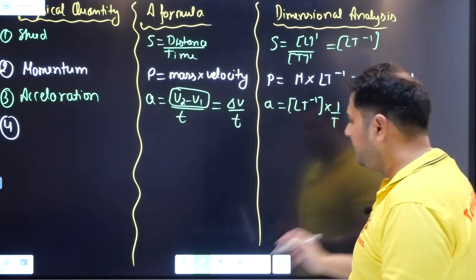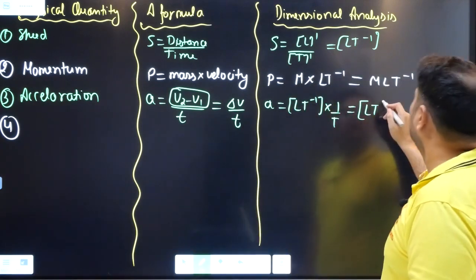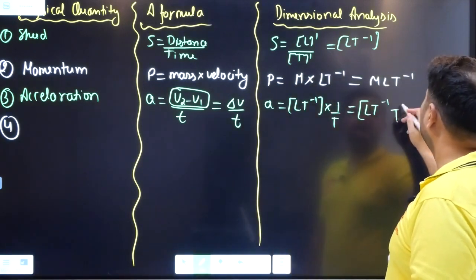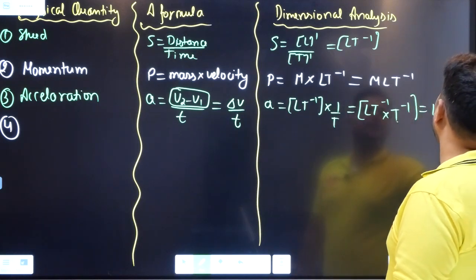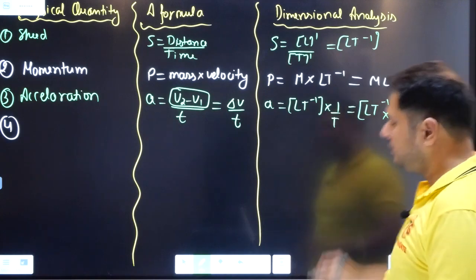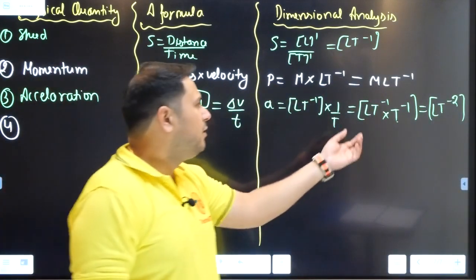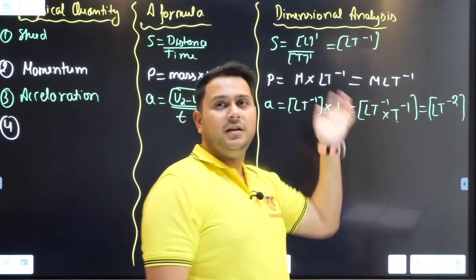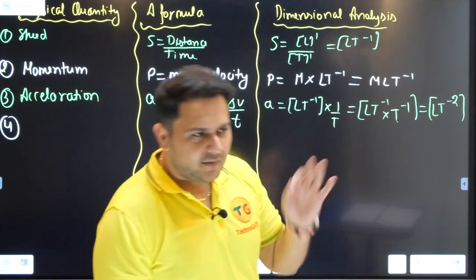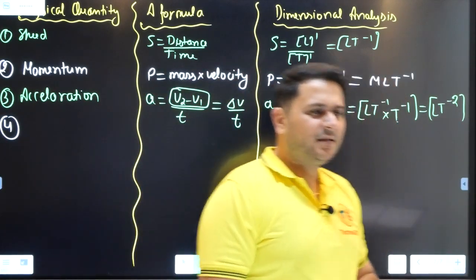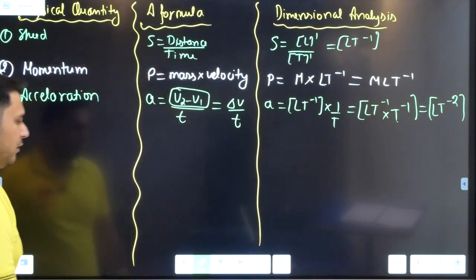Just in case I skipped one step, considering that you people are very intelligent, very smart, but if you are still not getting it, I have written T minus 1 again. So L T minus 2 is going to be the end result. In the future also, I will directly write 1 by T as T minus 1. Okay.